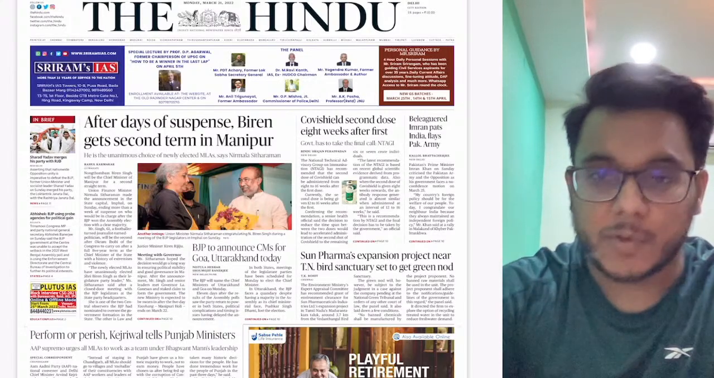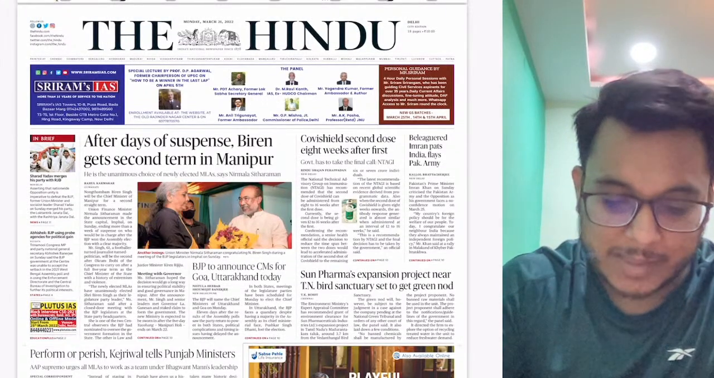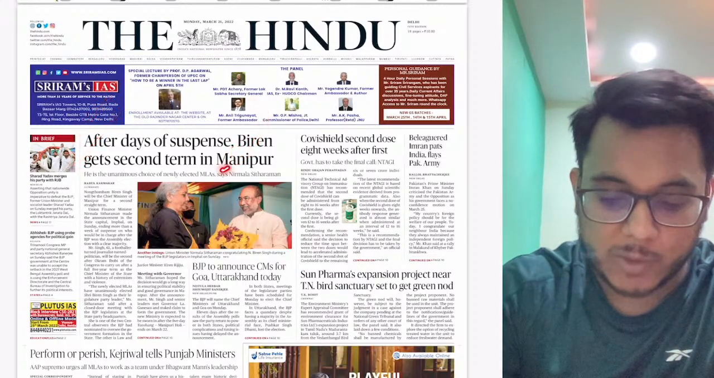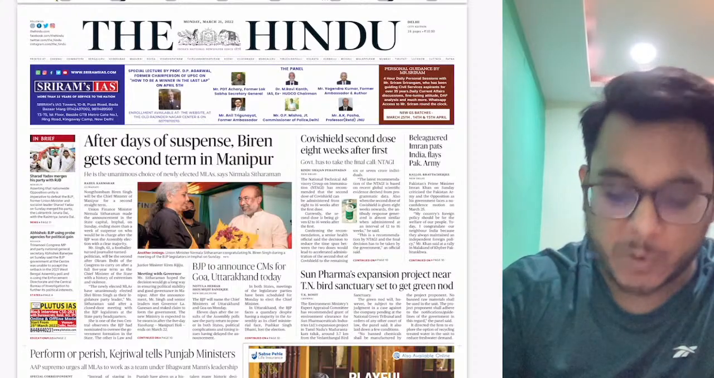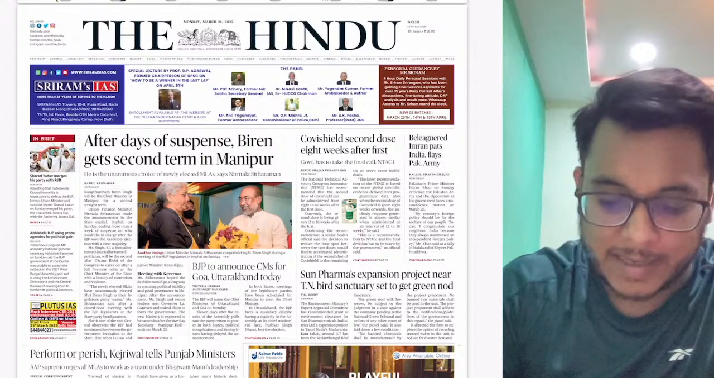Now, first of all, let's see the overview. Here we can see page number 1 of the Hindu newspaper. The first article, after days of suspense, Biren gets a second term in Manipur. This article is about the chief minister of Manipur; however, with respect to UPSC, nothing is there in this article.